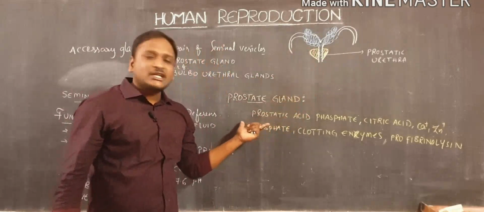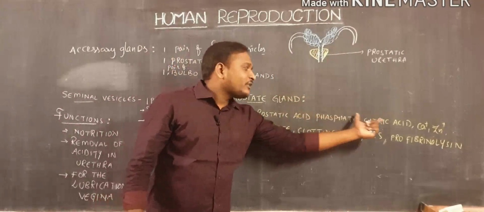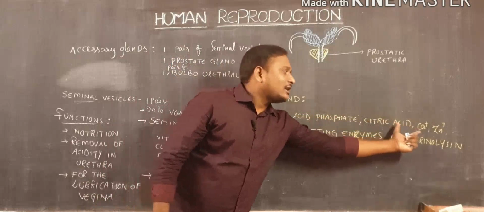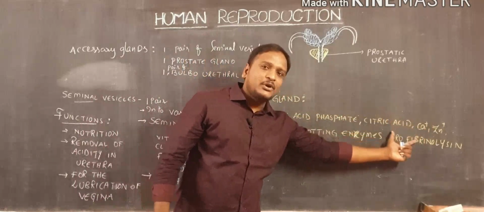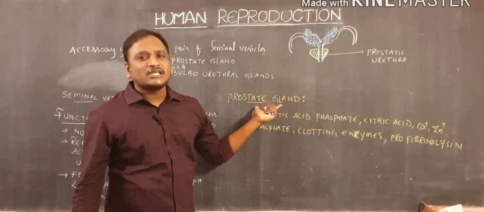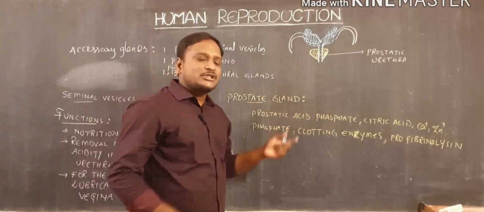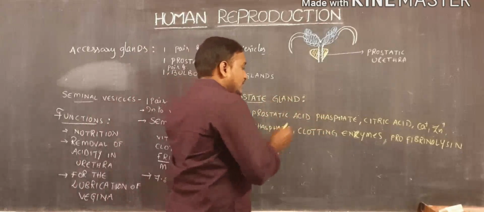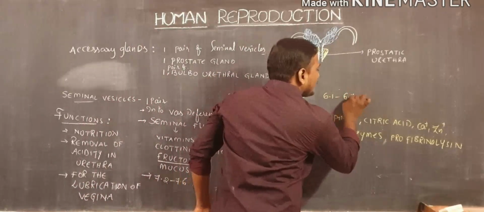What materials are present? Prostatic acid phosphate, next citric acid, calcium, zinc, phosphate, clotting enzymes, profibrinolysin. Likewise, different types of material are present in prostatic secretions.